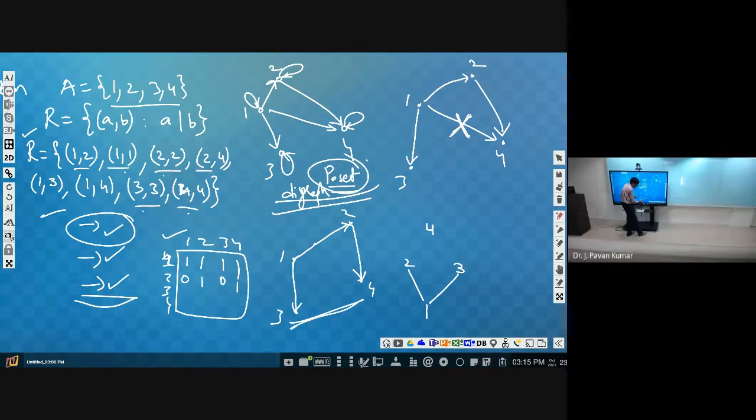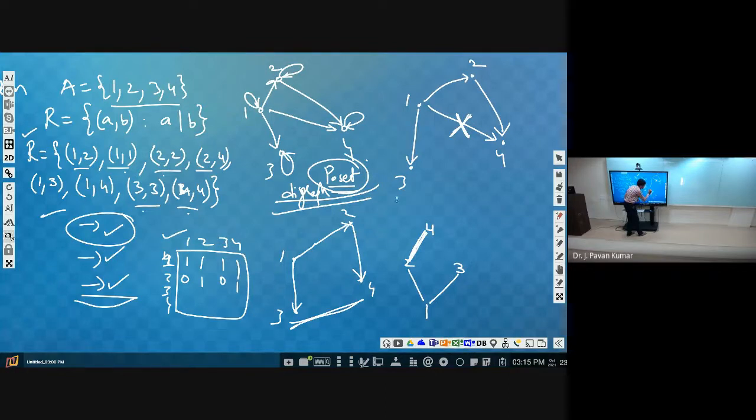So do we need to connect? No. Next, 2 to 4? Yes. So we should have an edge here. What does it mean? We are having a relation from 1 to 2 and 2 to 4. Whenever we have a relation from 1 to 2 and 2 to 4, automatically it implies that 1 to 4 also has a relation. Next, 1 to 3 we are having, but we don't have a relation from 3 to 4.